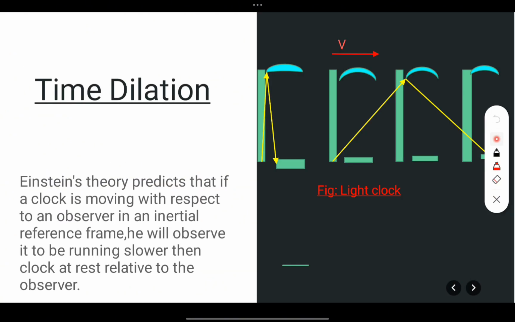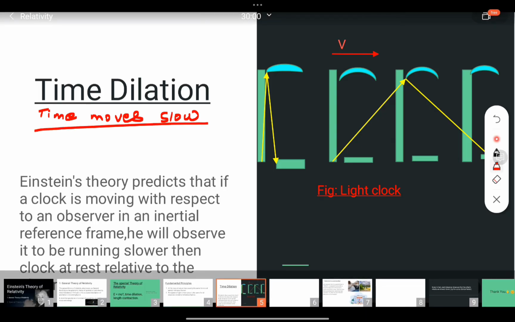Now let us study time dilation. In this lecture I will discuss time dilation. Dilation means time becomes longer, time moves slowly. Time dilation means time is moving slowly. This is what time dilation is.